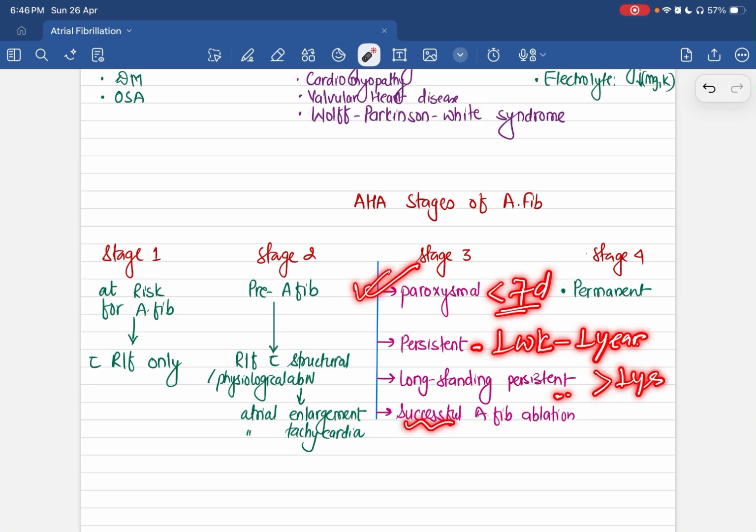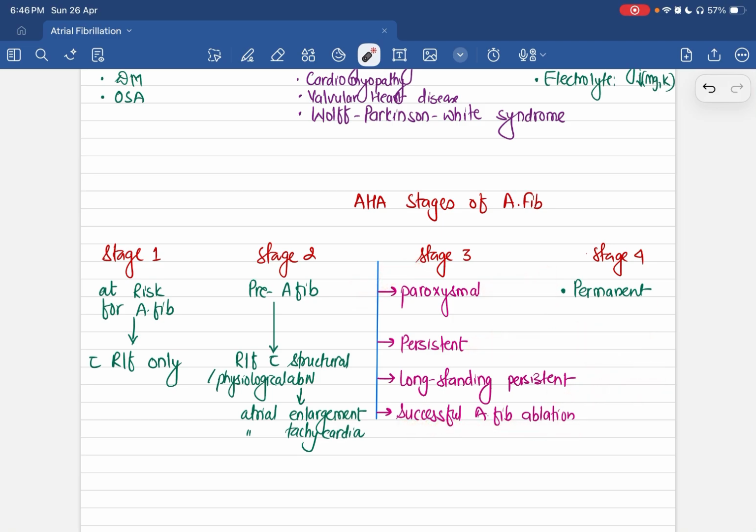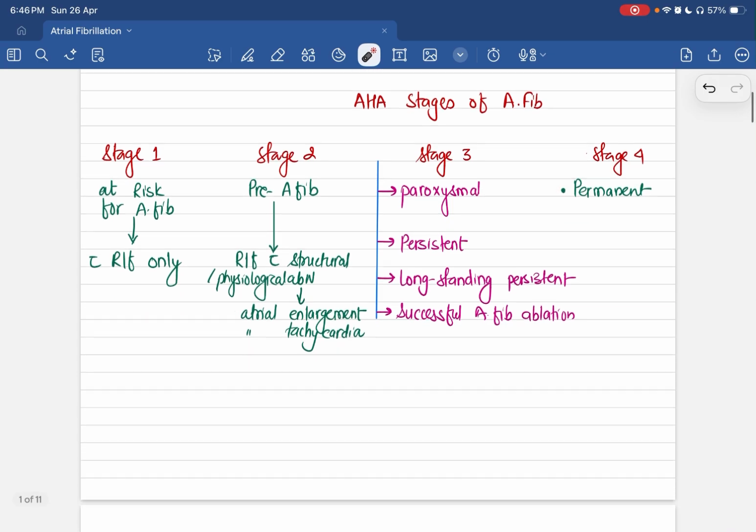Successful AFib ablation means atrial fibrillation that has disappeared or resolved with the use of ablation procedures, including radiofrequency ablation or ablation of the bundle of His. And stage 4 means permanent atrial fibrillation, in which there is a poor or inadequate response to treatment.